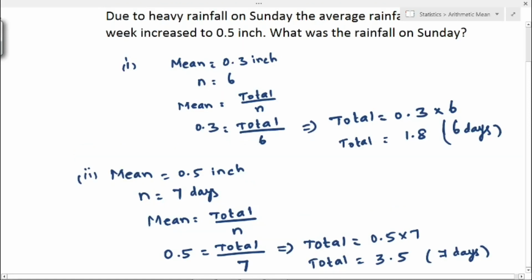Here we have two total values. One is for 7 days, that is from Monday to Sunday, and another total is for 6 days, that is from Monday to Saturday. So we have to find what was the rainfall on Sunday, the value only for Sunday. So now we subtract these two values, that is total of 7 days minus total of 6 days.